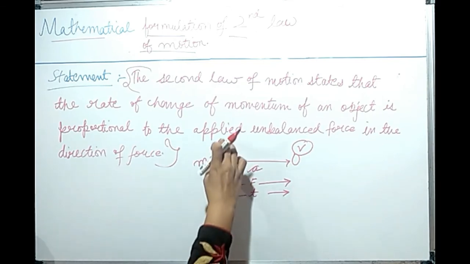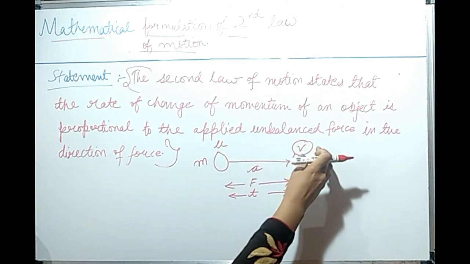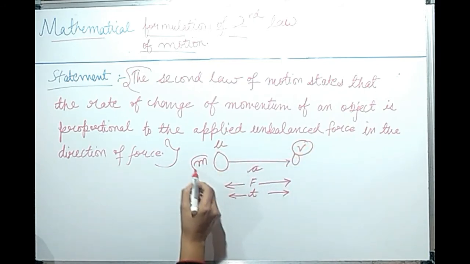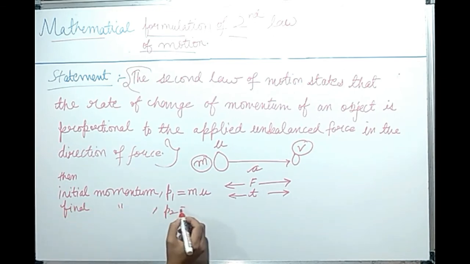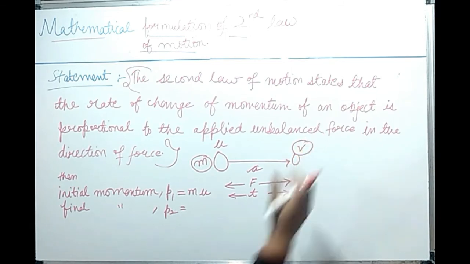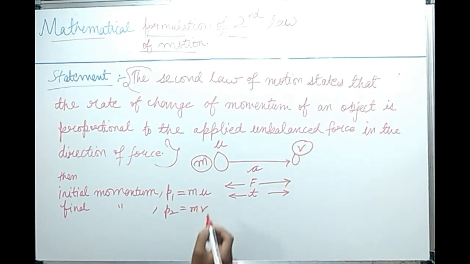When the initial velocity is u, the final is v, and the mass of the object is m, then the initial momentum, let's say p1, is equal to mass into velocity, that is m into u, and the final momentum, let's say p2, will be mass into velocity, m into v.